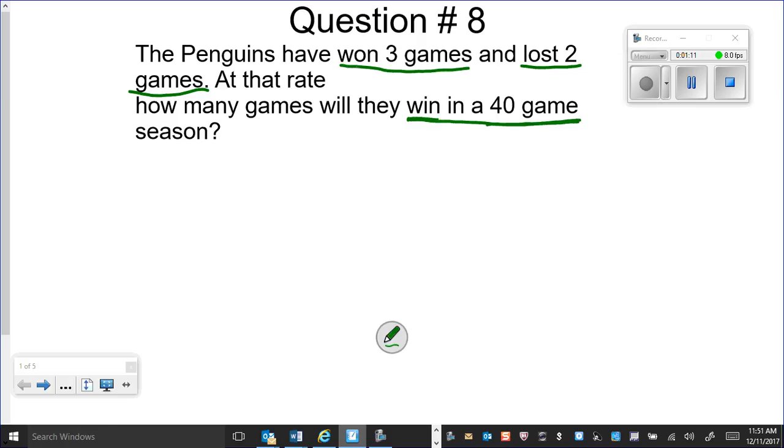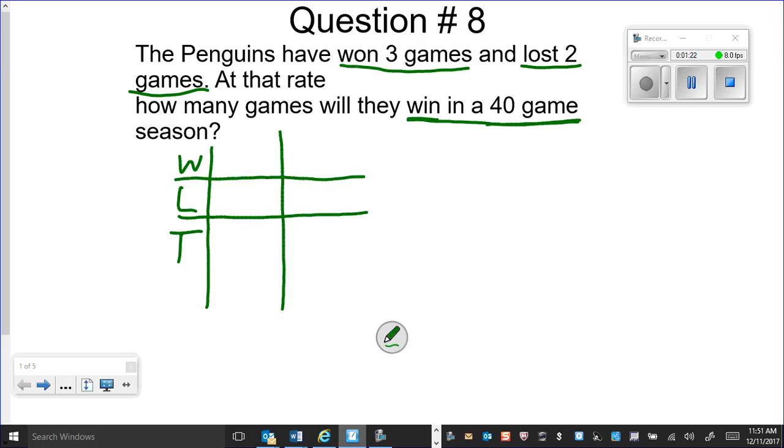So to do that the correct way, we have to set up our chart. There's going to be wins, losses, and total. That is the correct way to attack this problem. Out of the paragraph, they won 3 games and lost 2 games. Total this up, 3 plus 2 is 5. The total we want to figure out is 40 games. When we go back and read, they talk about winning, so that is what we need. We can get rid of the losses, so we're going to put an X there.